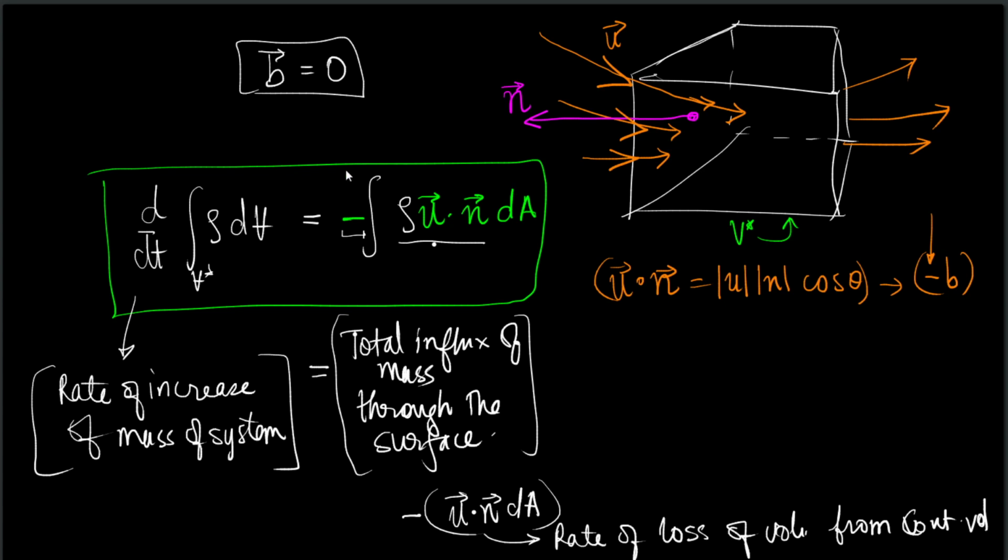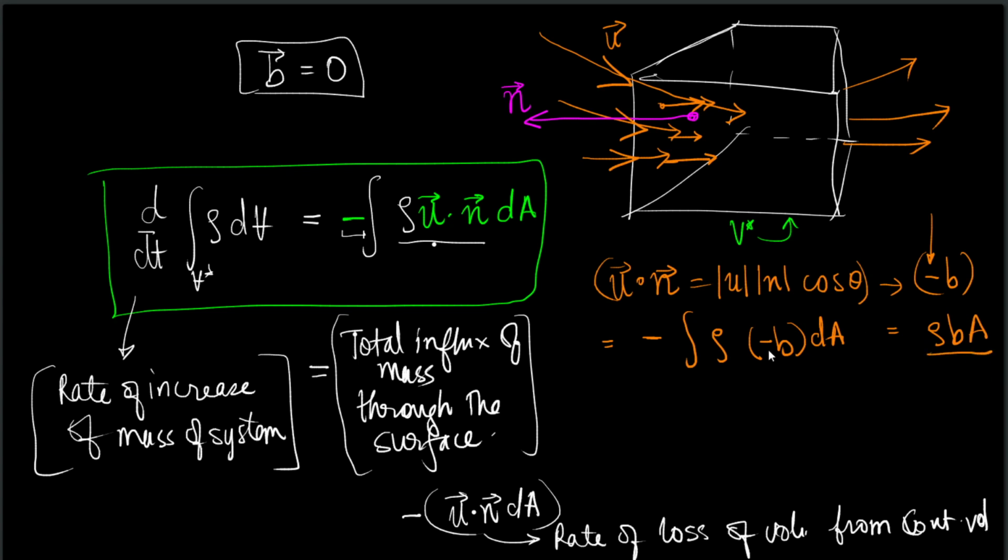So on the left hand side, this particular term will be equal to minus the integral of rho times minus b dA, and this becomes rho b a. If we imagine that the velocity becomes parallel to the normal vector, then this will simply become rho b a.